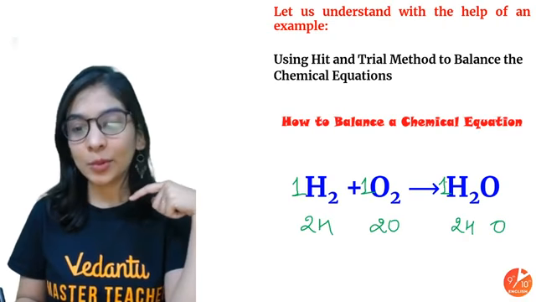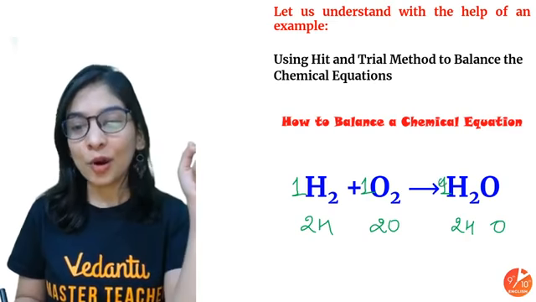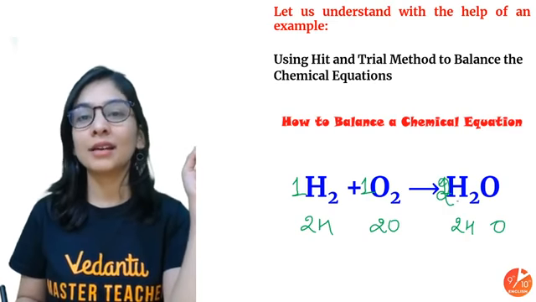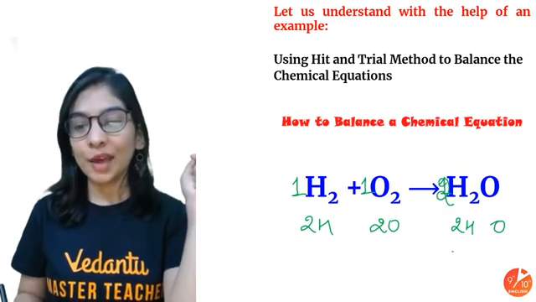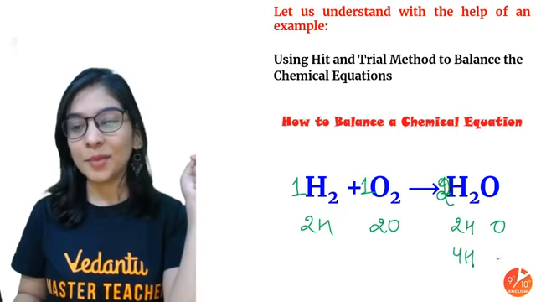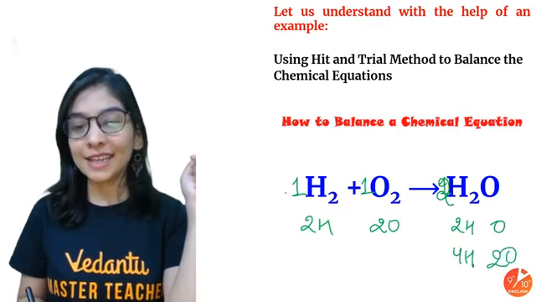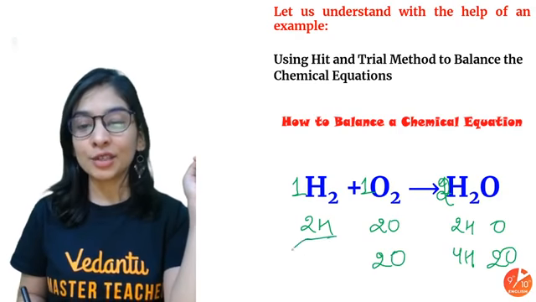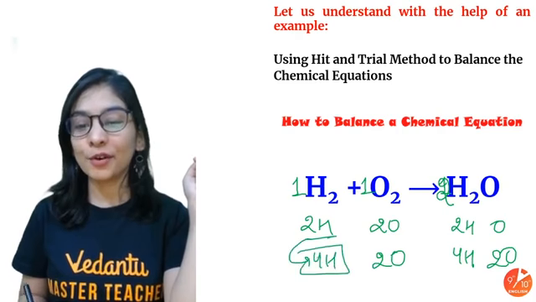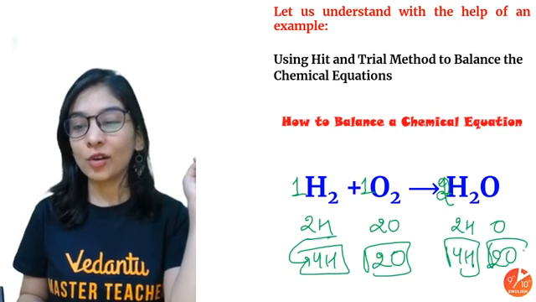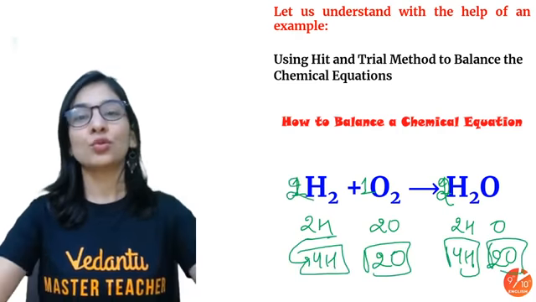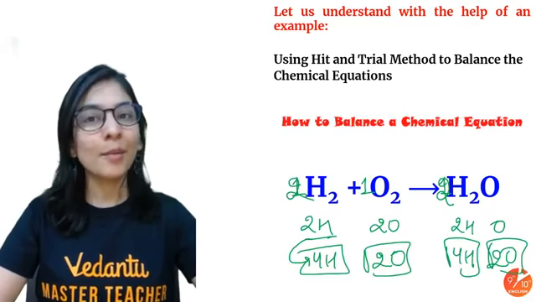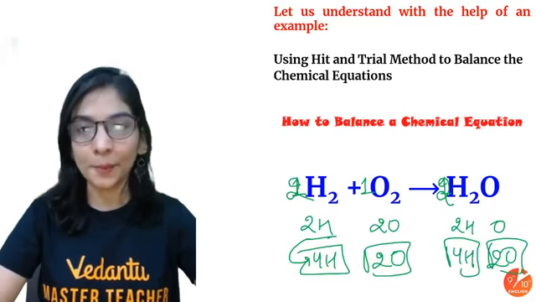How will I make it equal? By writing some coefficient in the starting, which makes the number of atoms equal. Now this became 4 and this became 2. So oxygen here is 2, 2, but hydrogen here is 2. So how to make it 4? To make the number of atoms equal, I can also multiply this H2 with 2. As simple as that, by writing the simplest possible whole number.